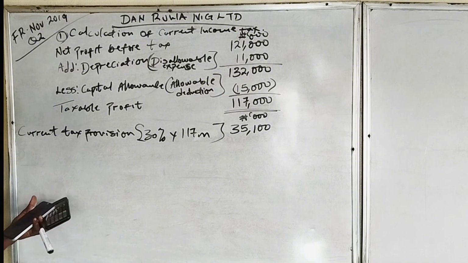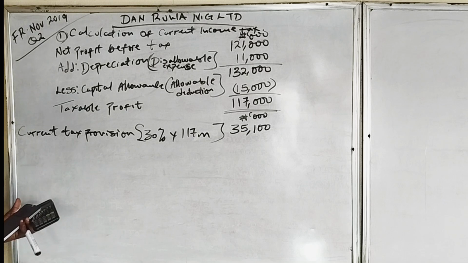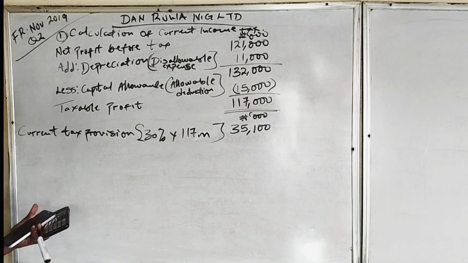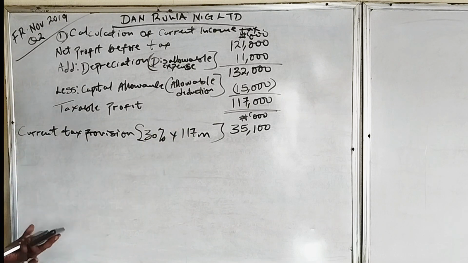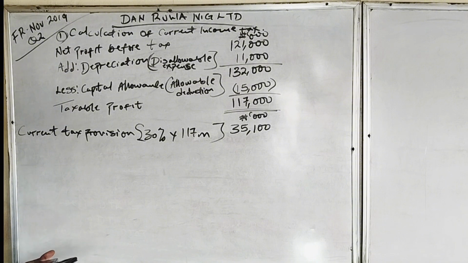Then furthermore, they continued with an extract of the statement of financial position. We have non-current assets, which is property, plant, and equipment, 48 million, motor vehicle, 12 million, then depreciation, 11 million. So this is current tax. We also mentioned as part of the information that the movement in deferred tax affects our current tax, which we've explained before.